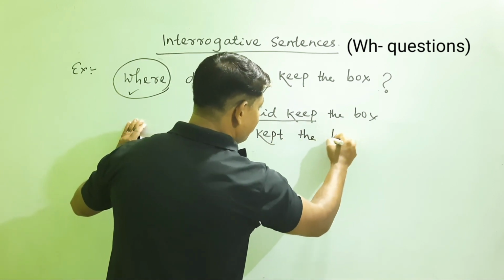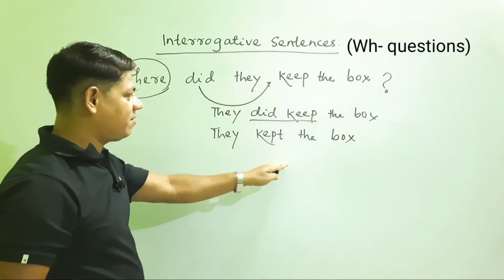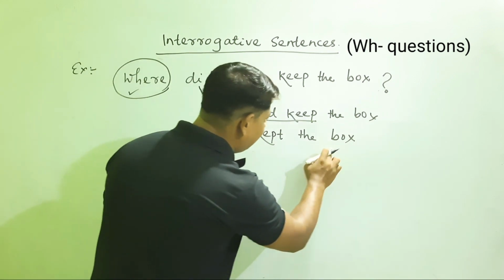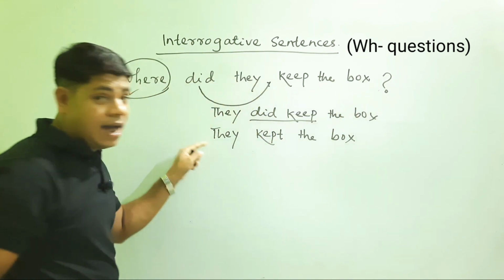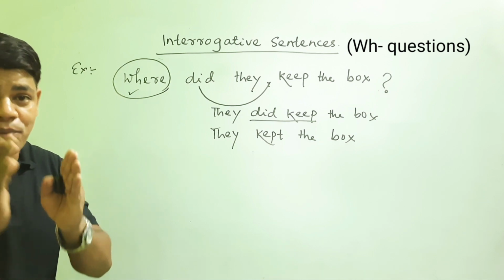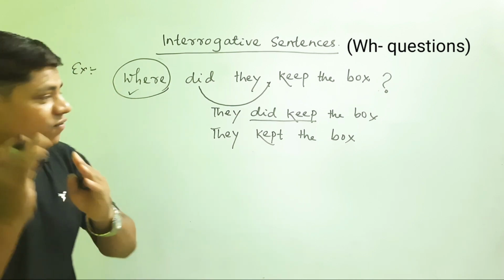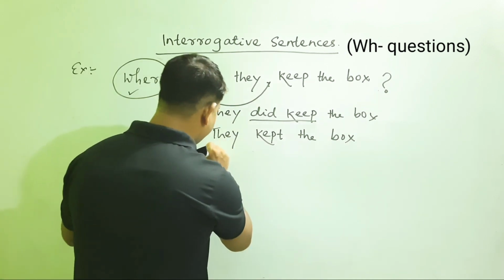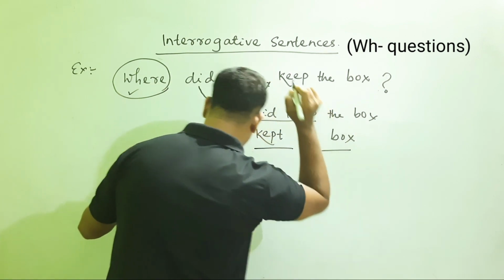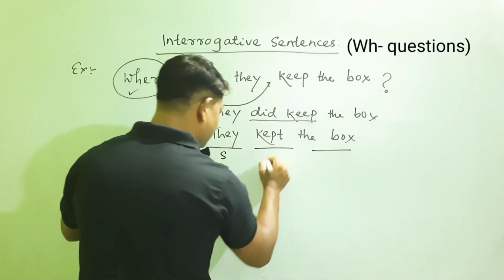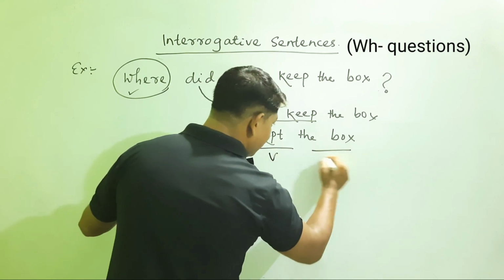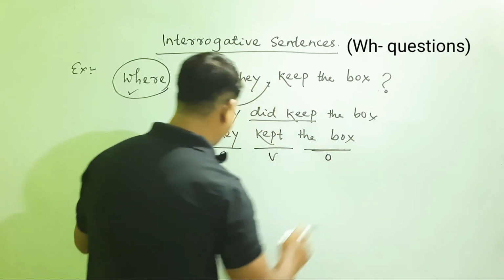They kept the box. No doubt this sentence is a simple past sentence, and you know how to convert a simple past sentence into a passive form. So first we have to search out the subject, verb and object. No doubt this is the subject, this is the verb, and the box is the object.